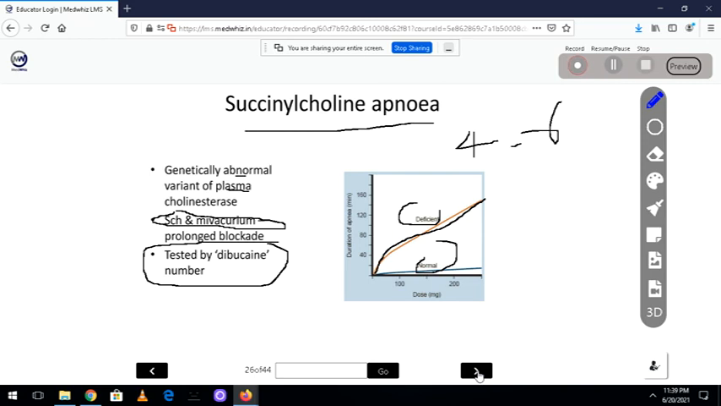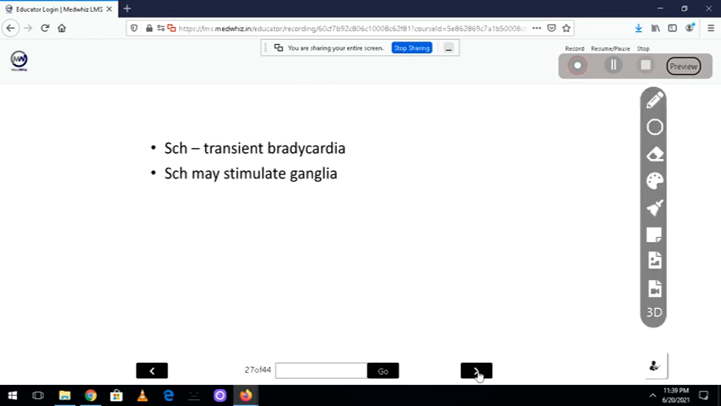It is because of the genetic defect of pseudocholinesterase. Because of that abnormal pseudocholinesterase, the succinylcholine is not metabolized, so it will cause diaphragm paralysis. The apnea will be longer lasting. Now the treatment for that is mechanical ventilation, and also fresh frozen plasma. How do I detect it? By Dibucaine number. Okay, so succinylcholine, I told you, can produce transient bradycardia because it blocks the vagus, that is parasympathetic outflow, and it will stimulate the ganglia.